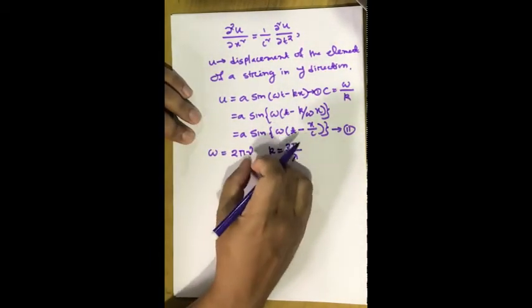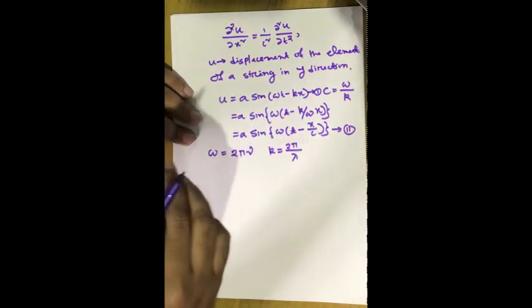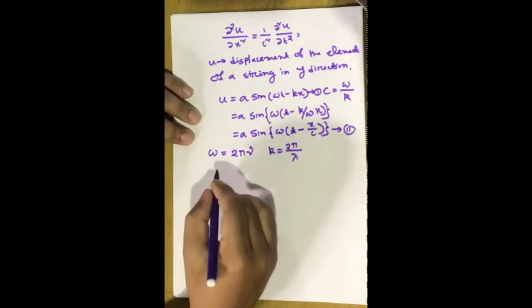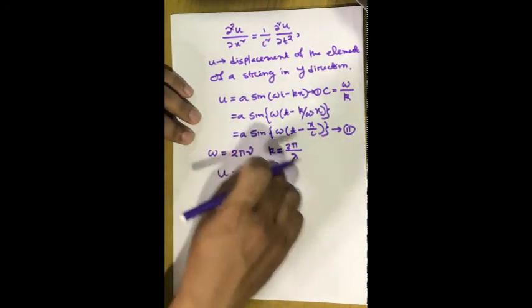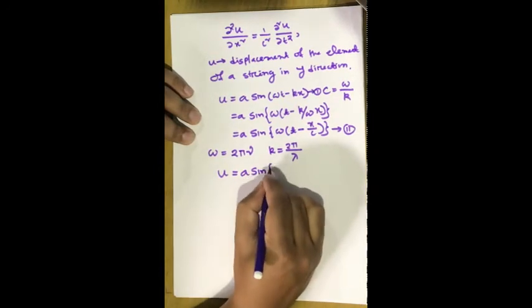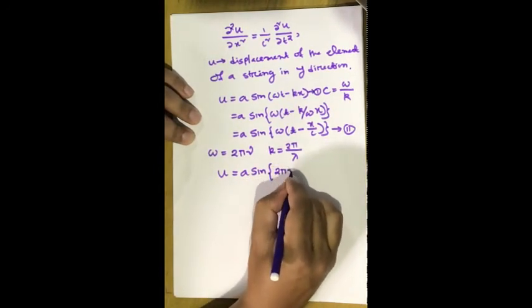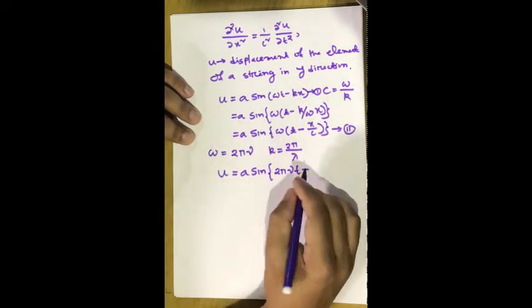So we can plug these two expressions in here and get a different form of the wave solution. Sine 2πν t, where ν is the linear frequency and ω is the angular frequency.